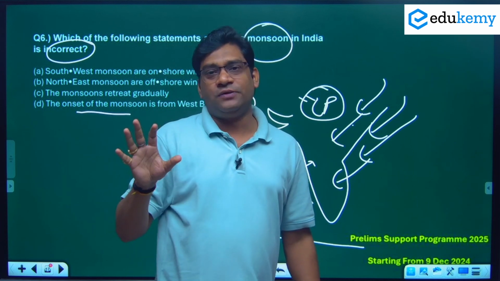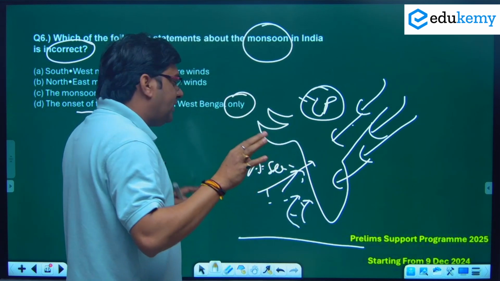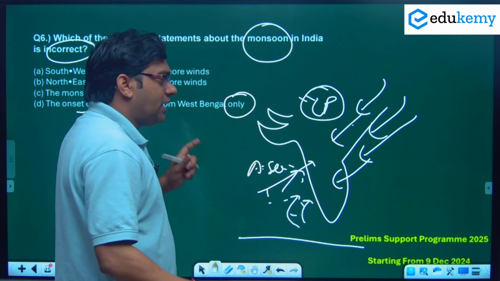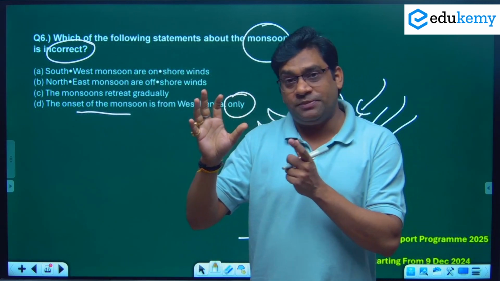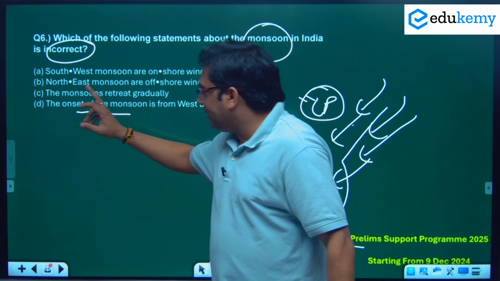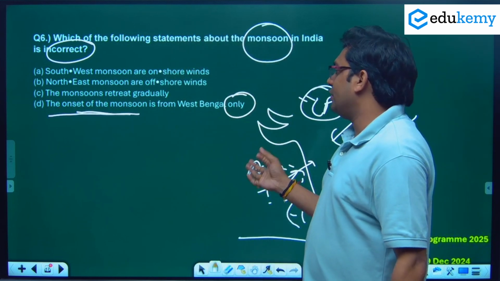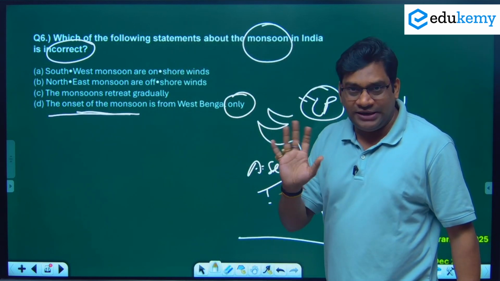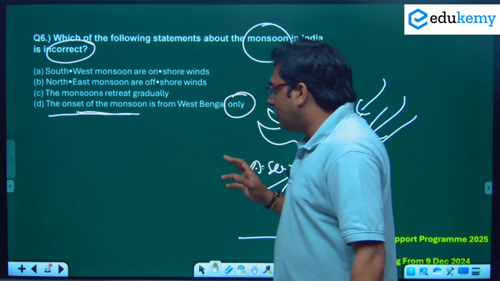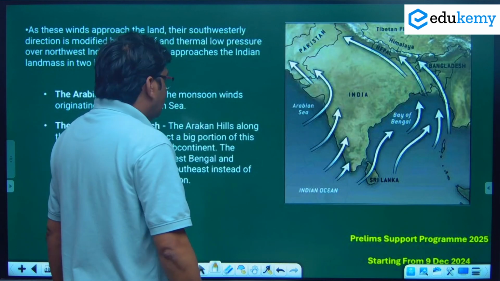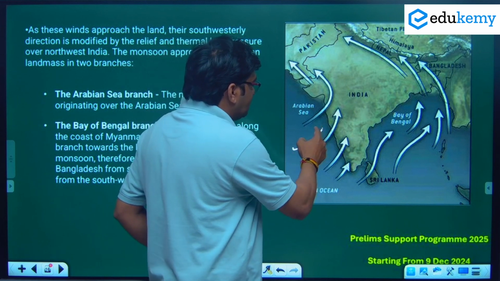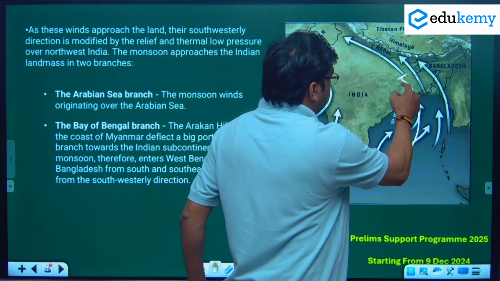The word only creates confusion. In 90% of cases, a statement where the word only is used is wrong. So here statement B, the onset of the monsoon is from West Bengal only, is not correct, because the monsoon that enters India comes from both branches, as you see here: both the Arabian Sea branch and the Bay of Bengal branch.